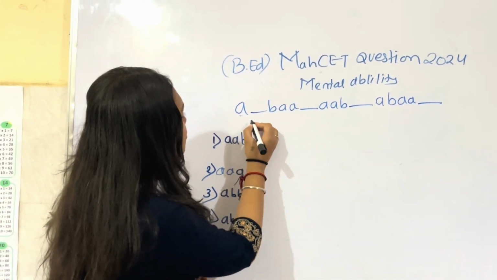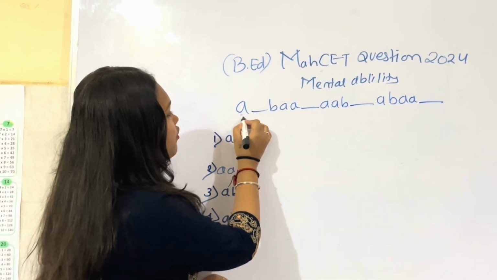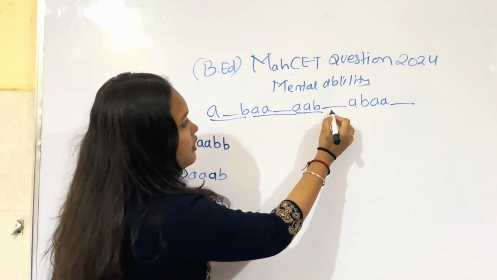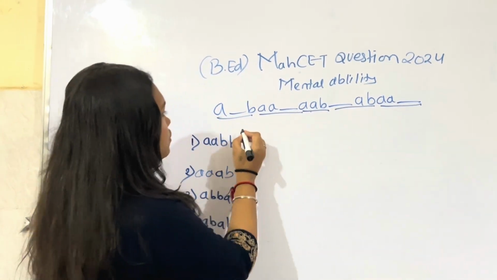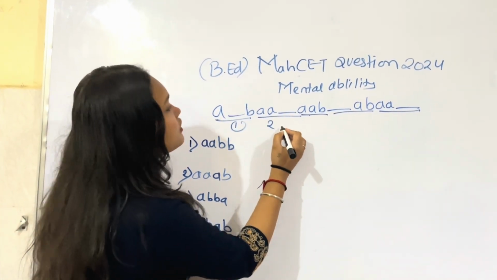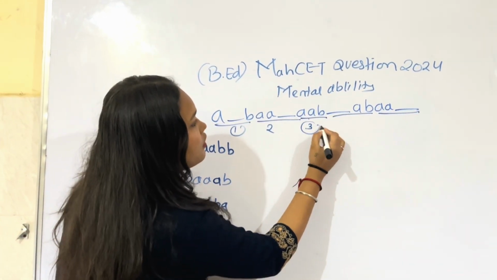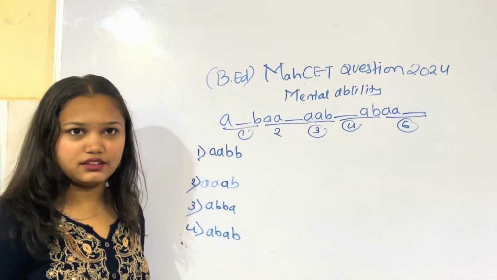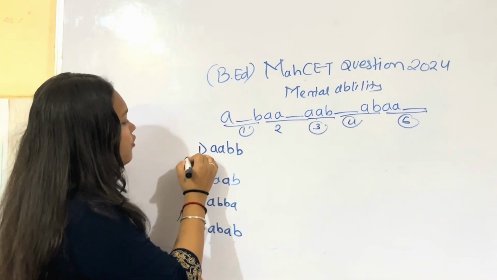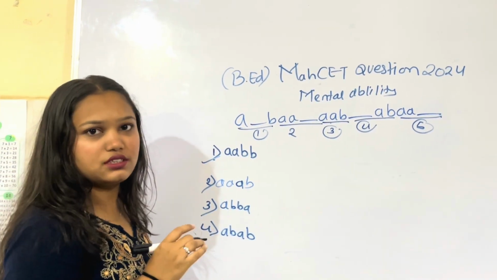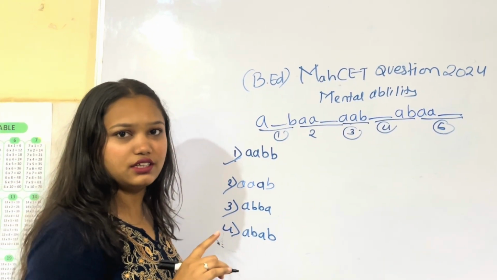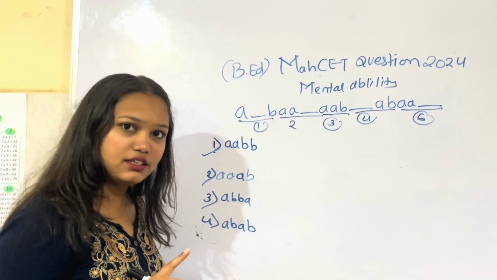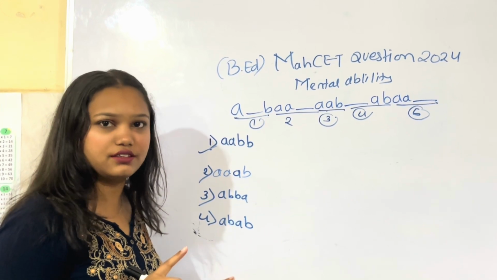First, we have to look at the series. How many series are there? This is the 1st, 2nd, 3rd, 4th and 5th, so a total of 5 series are there. We have to put these options one by one into the fill in the blanks and see whether the series are similar. If all series are similar, then we can say the option is correct.